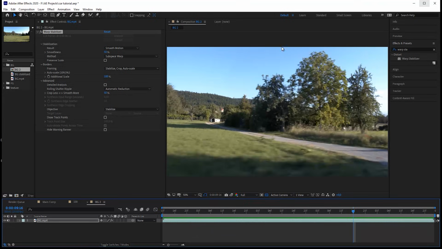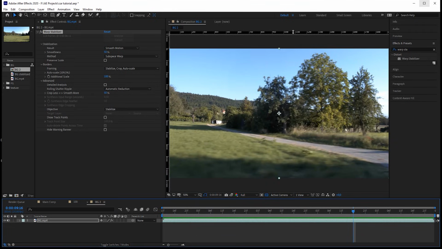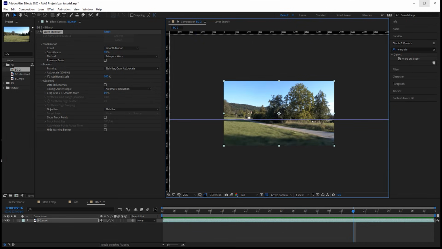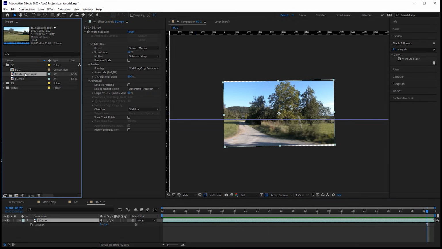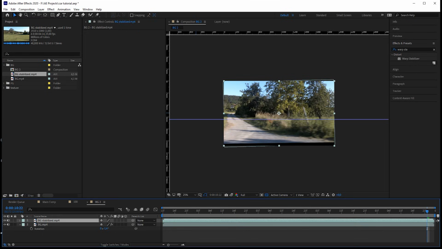This is really cool. Let's just bring out a ruler by hitting Ctrl R, because I'm feeling that it is a little bit off the horizon line. So let's click on the clip, hit R for rotation, and just rotate it a little bit. So what I've prepared for this tutorial, I have just rendered out the stabilized version so that we can just work a little bit faster here, but it's the same shot.